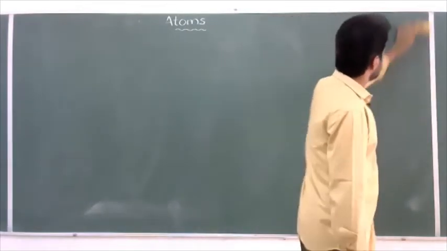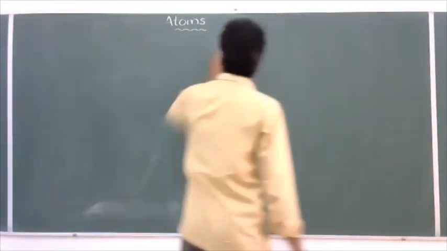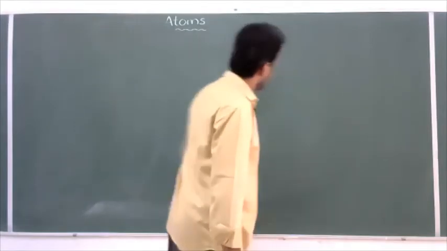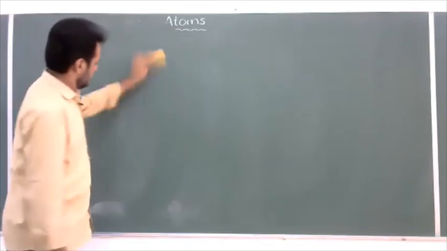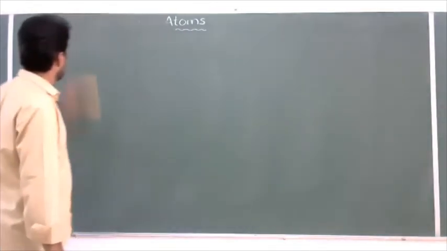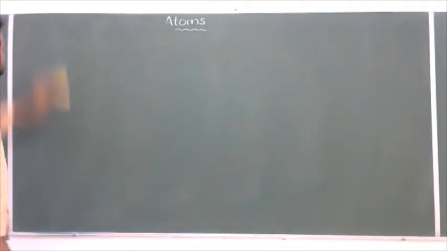But under the guidance of Rutherford, two scientists, one Geiger and the second Marsden, conducted an experiment. But finally the credit goes to Rutherford only. Who actually conducted it? Geiger and Marsden.